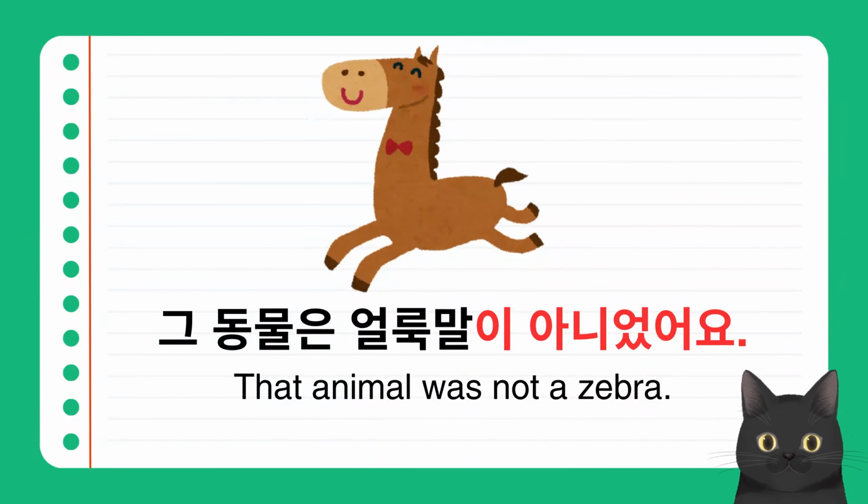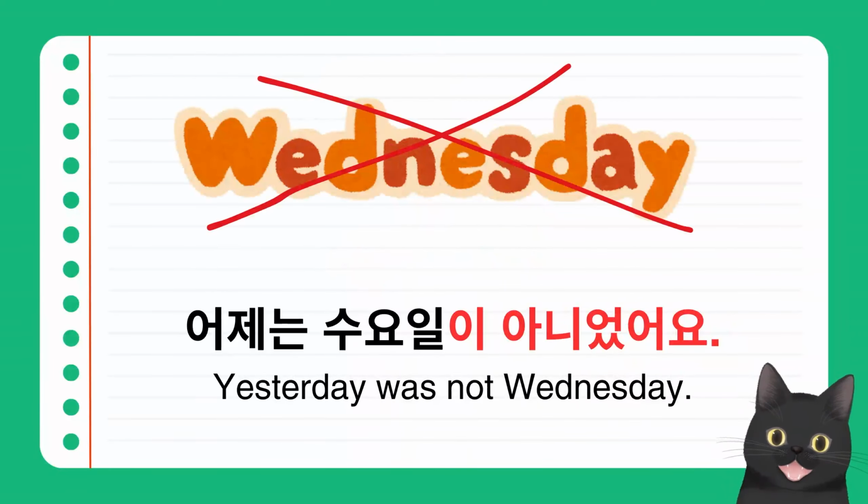So, 얼룩말이 아니었어요. 어제는 수요일이 아니었어요. Yesterday was not Wednesday. The noun 수요일 ends with the consonant ㄹ. So you put 이 아니었어요 after the noun. So, 수요일이 아니었어요. Today we learned how to make past tense sentences in Korean.